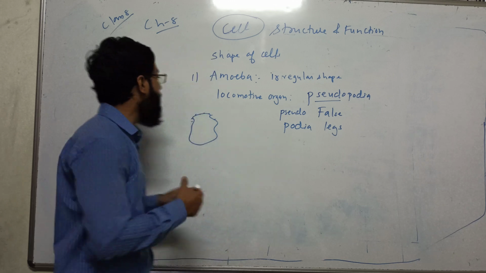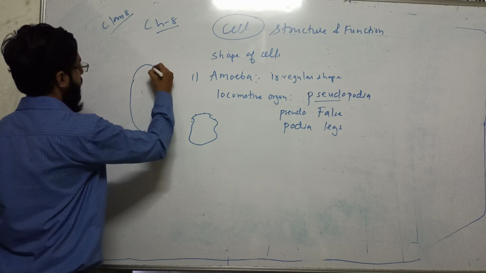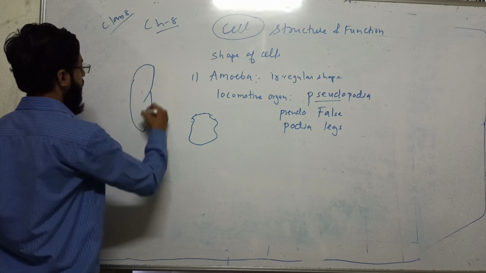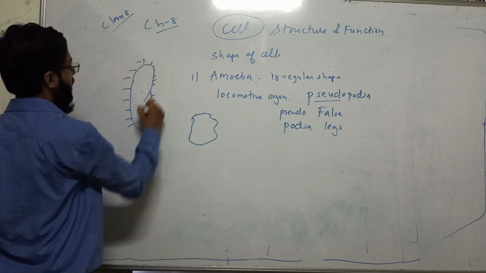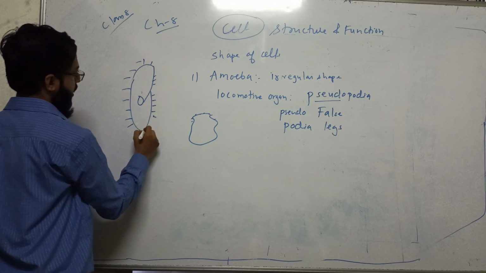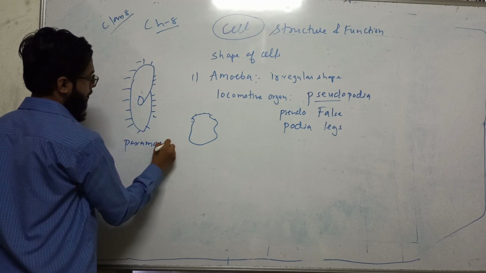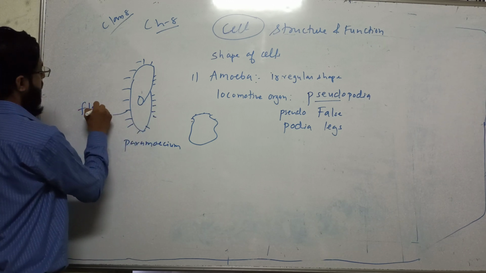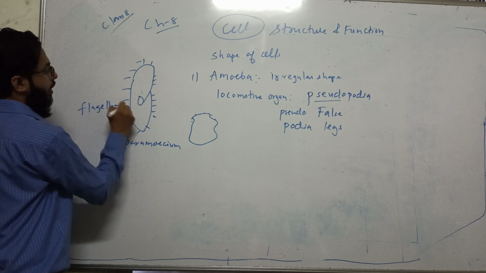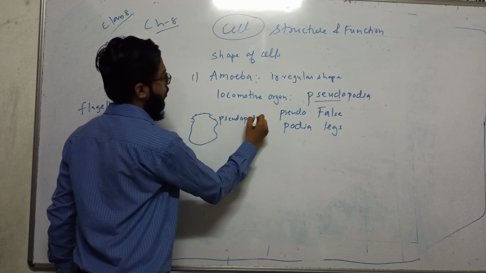So amoeba is having pseudopodia, then paramecium is having flagella. This is paramecium, for example. It is also a single cell, and paramecium is like a slipper. And this kind of flagellum is the locomotive organ of paramecium, and the locomotive organ of amoeba is known as pseudopodia.